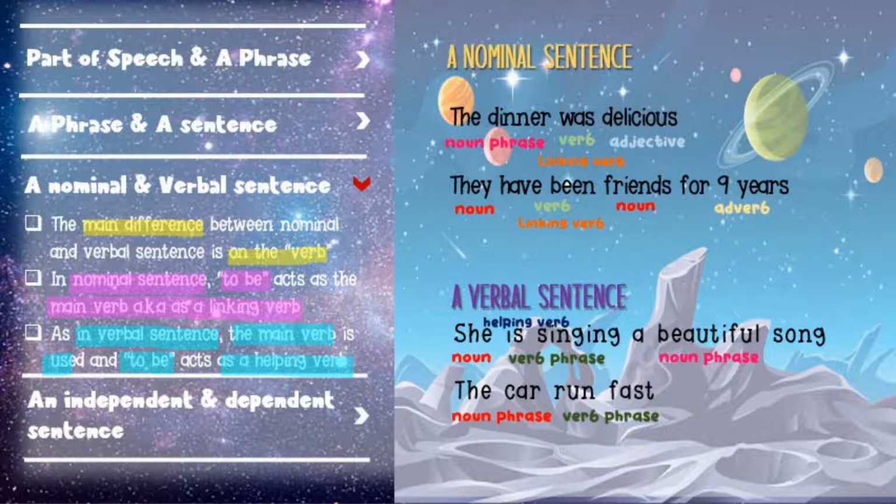What about the next example? The car run fast. The main verb is run here. So we call this one, she is singing a beautiful song and the car run fast, verbal sentences.